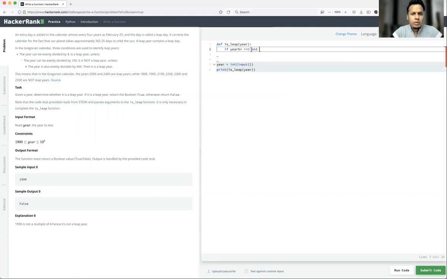Now we are going to write another condition. What is the other condition? The year can be evenly divided by 100, it is not a leap year. So let's write another condition. If year is evenly divided by 100, means modulo 100 should be equal to 0.